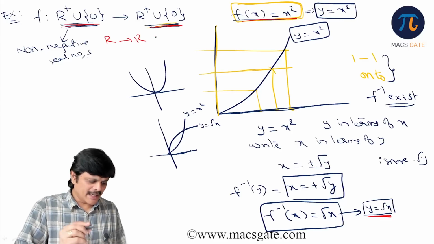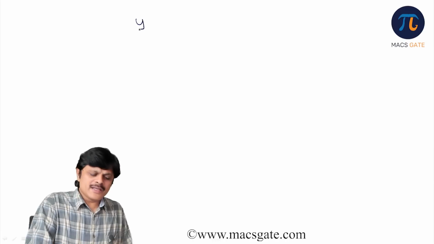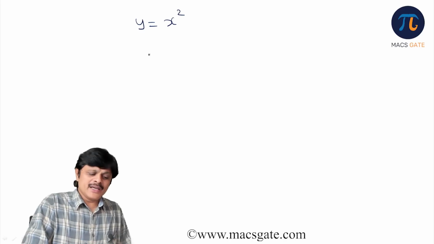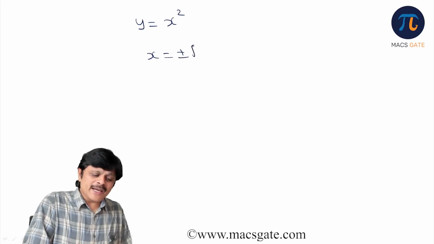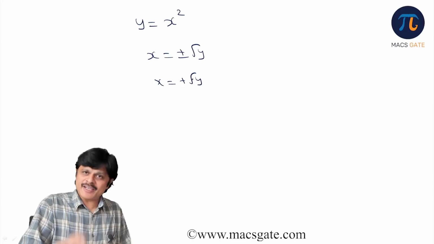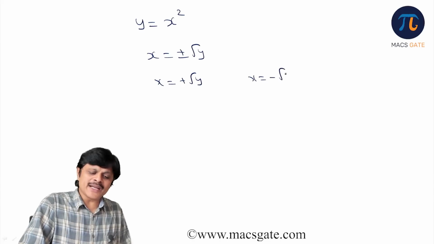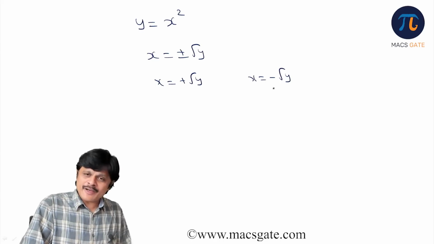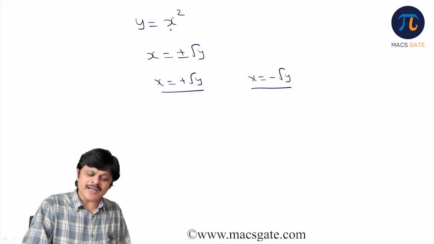Suppose y is equal to x square is your function. You are going to get x is equal to plus minus root y. Actually, x is equal to plus root y defines a function, and x is equal to minus root y is another function. Am I clear? These are two different functions obtained from this.